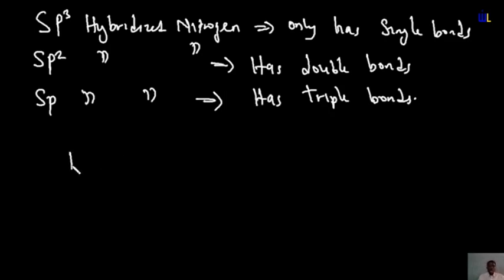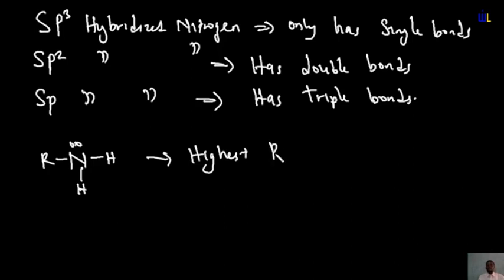Consider when nitrogen is attached singly to alkyl groups or hydrogen and all whatnot, it would have the highest basicity. But if, for instance, I consider something like an enamine, an enamine is basically when nitrogen forms a double bond with a compound. So it could be nitrogen forming a double bond with carbon or something like that.